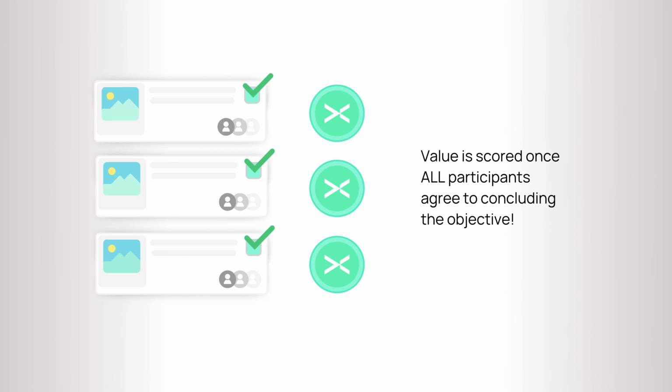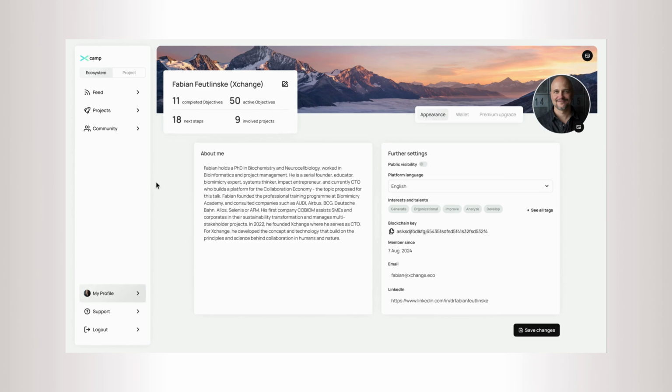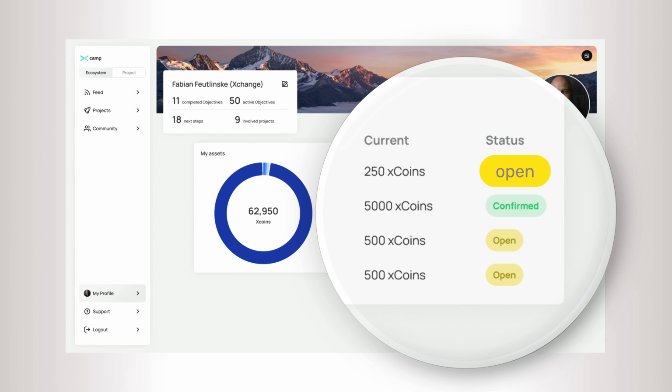What happens then to the value scored on an objective? We have a complete introduction into the economics of collaboration in another video, but would like to introduce the basics here. You find all values that you earn in your wallet as part of your personal profile. While the objective is still active, this value is labeled as open. When objectives are closed, the value is labeled as confirmed. When the owner switches the status to billable, you can invoice the amount and it turns to pay.